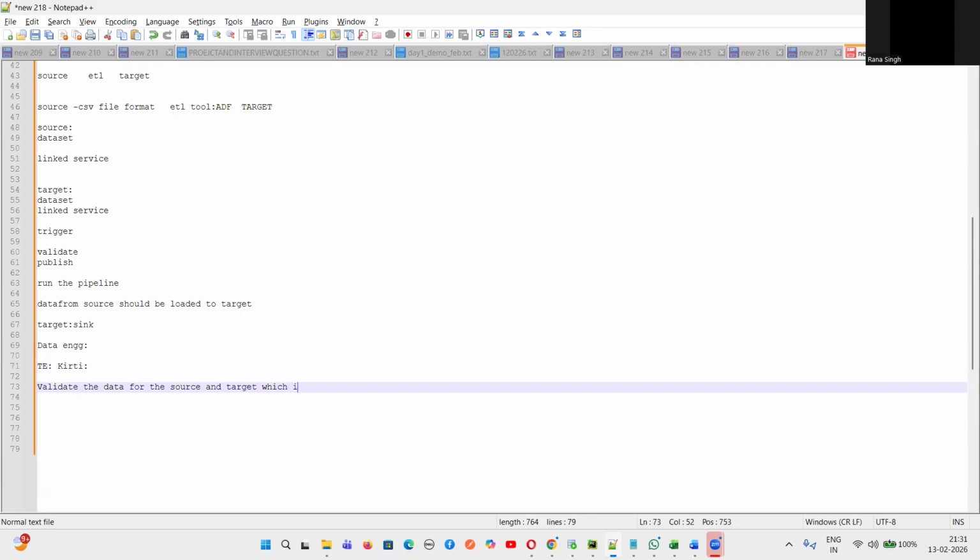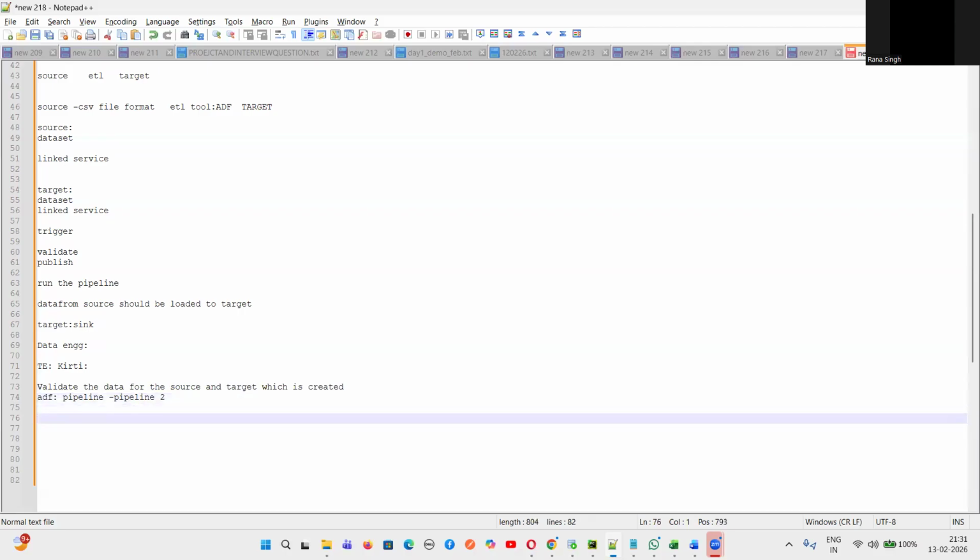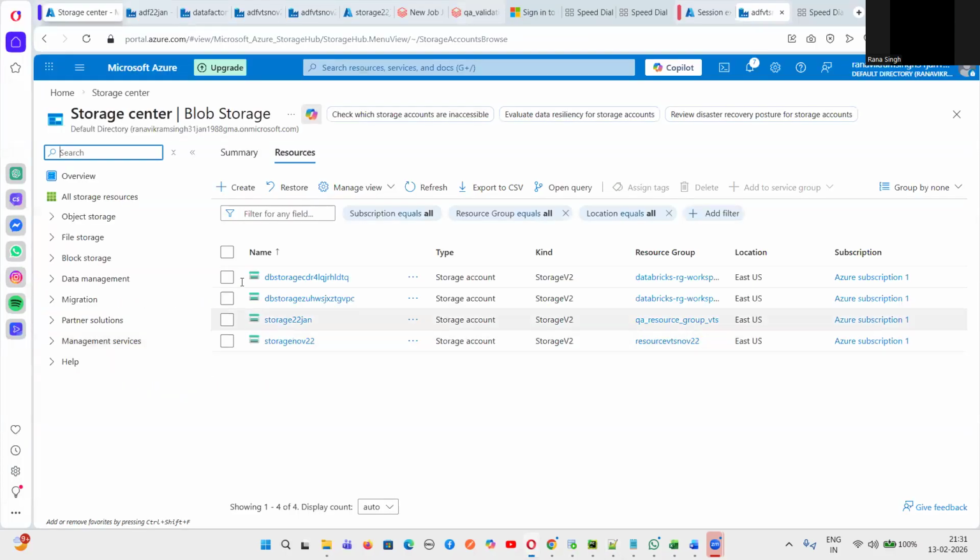He will give the ADF name, whatever he has created, and in that he will tell the pipeline name. The pipeline name is pipeline 2. And he will also give the ADF name.